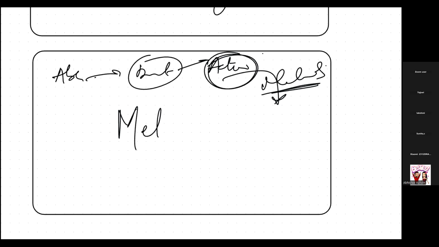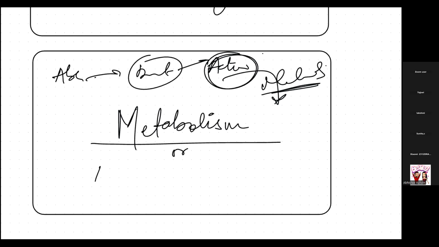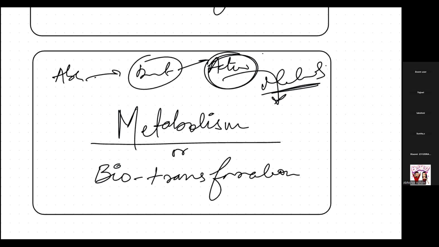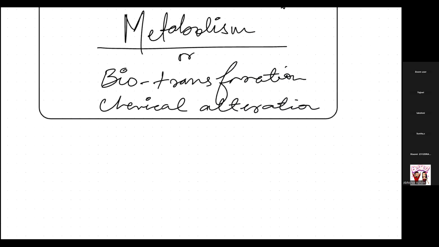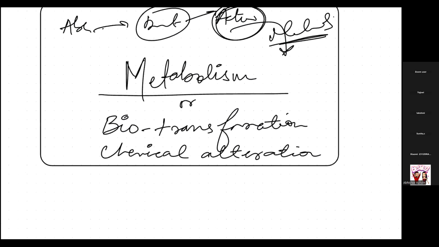Metabolism can also be called biotransformation. Okay, or you can also call it chemical alteration of the drug. So now I hope it's clear why metabolism is done after the action of the drug.